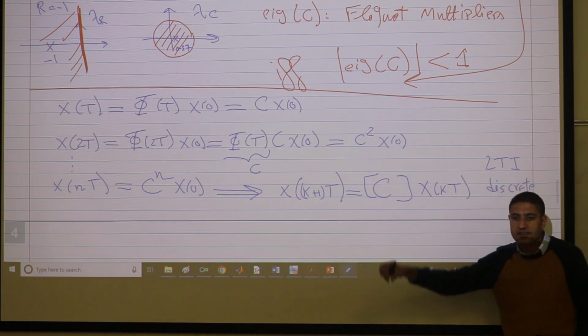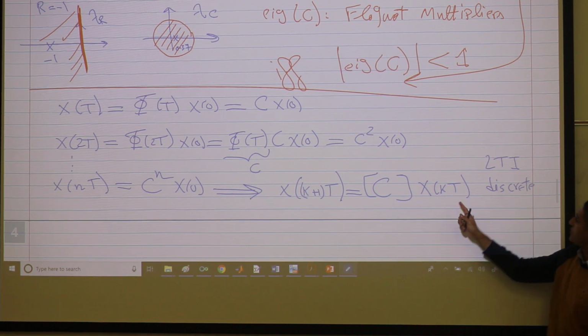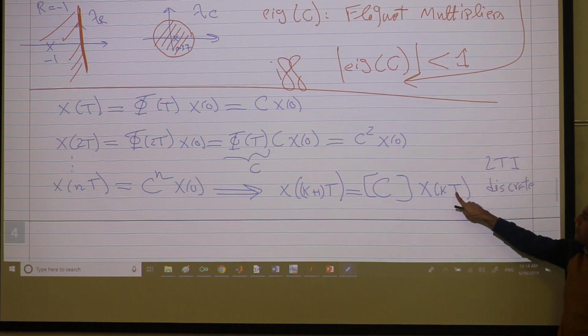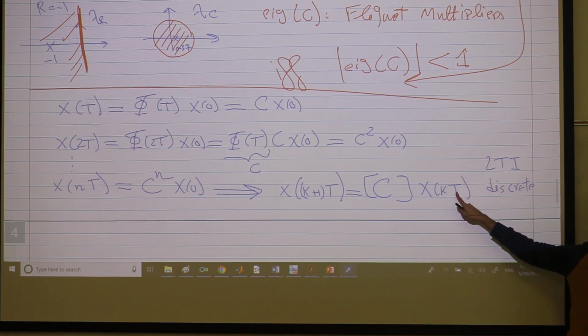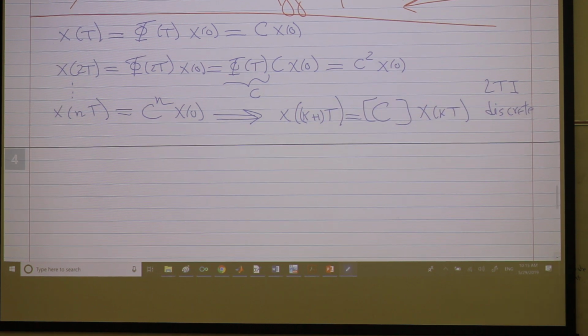Eigenvalues of this guy like the unit disk, which is what we got from the Floquet. So this system actually represents the discrete time version of the continuous system, with T being the sampling period, if you're familiar with this notion. Okay? Any questions so far?